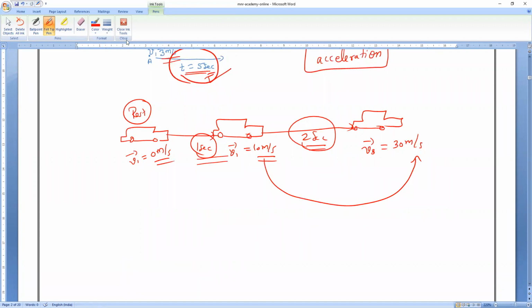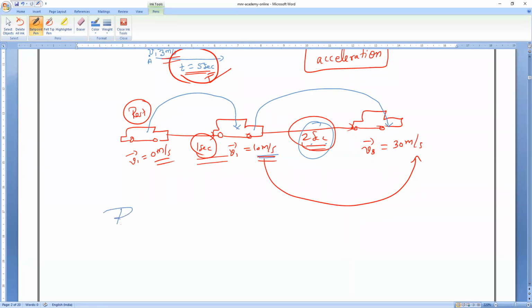Sir, then are 2 seconds and 1 second the acceleration? No, it is the time. For a given time, I will write the formula, then you will understand, Mari. In a given time, the velocity changes from 10 meter per second to 30 meter per second. In a given time, the velocity changes from 0 meter per second to how many meter per second? 10 meter per second.